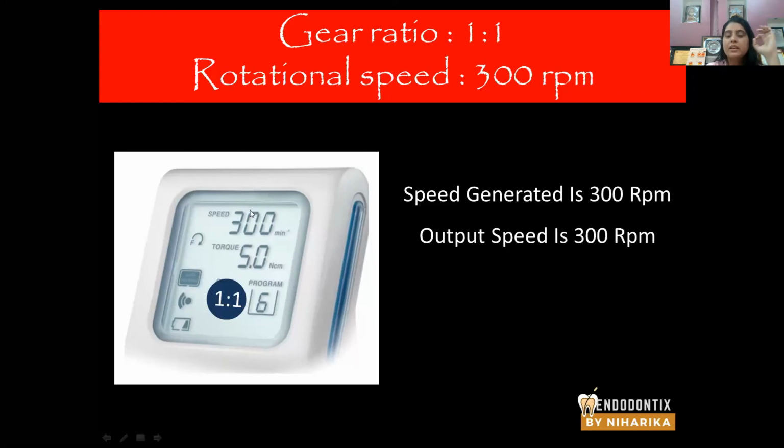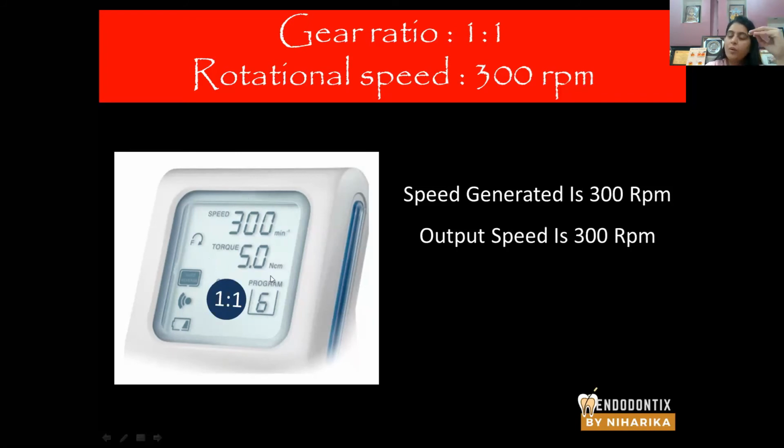Okay. Speed generated on the handpiece by the endomotor is 300. All right. Look at this screen only. Just forget what is written here. The gear ratio is 1:1. Speed generated by the endomotor on the handpiece is 300.